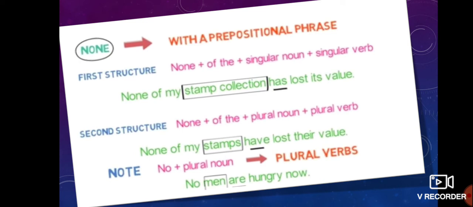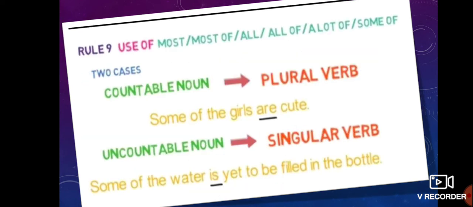Next one, if no plus plural noun is there, you can write a plural verb. No men are hungry now. If a singular noun is given, you can write no man is hungry now. So the two differences you need to think.